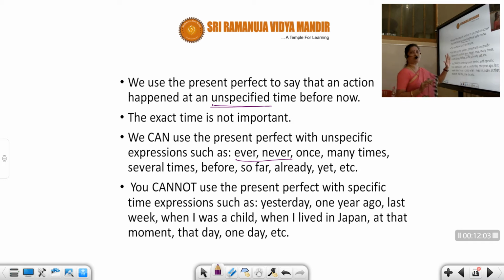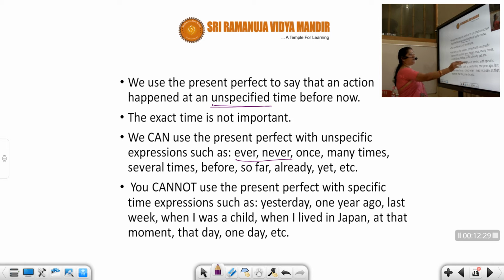Okay. So now I am just introducing, I am teaching you. In the revision classes, when I go over this again, you will be able to understand better. So remember, present perfect is used for unspecified time, even with ever, never, once, many times, several times, before, so far, already, yet, etc. So these are the keywords. When you remember the keywords, you can automatically apply the present perfect in the blank.